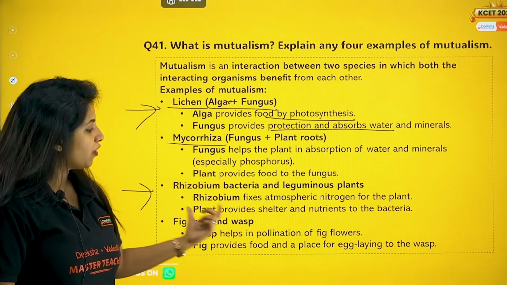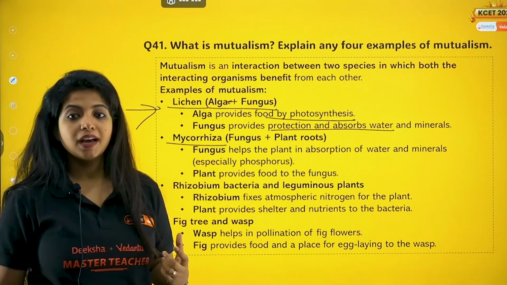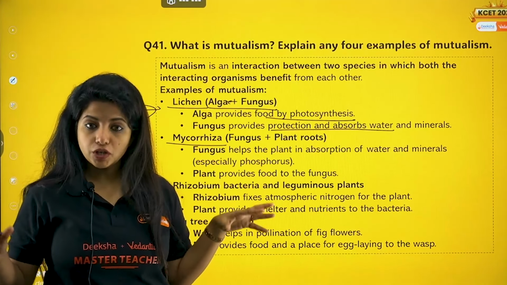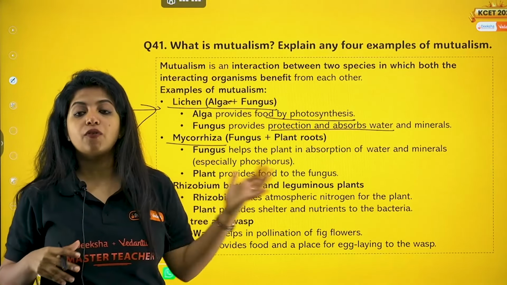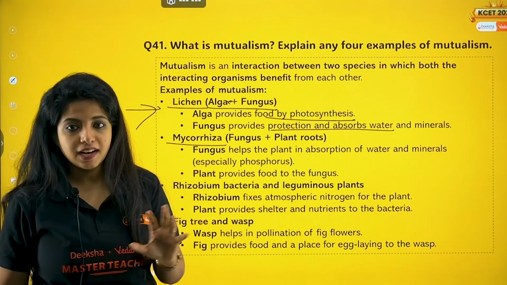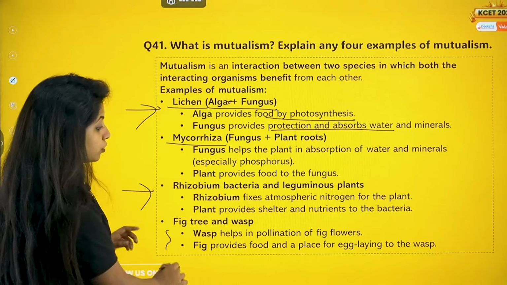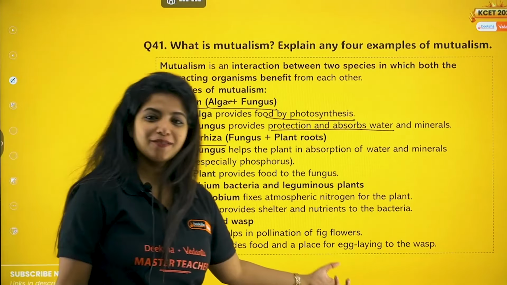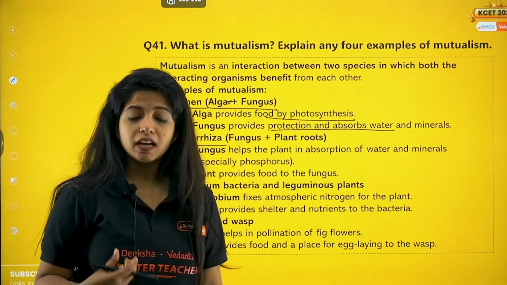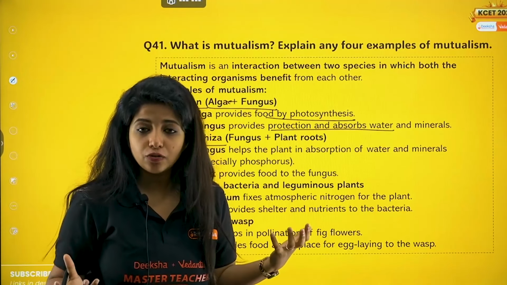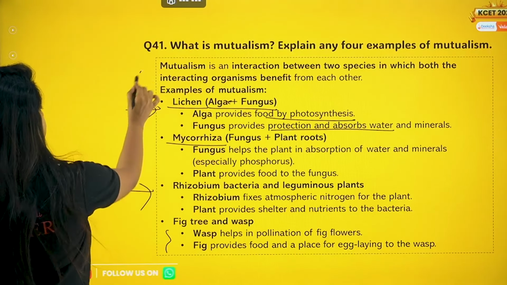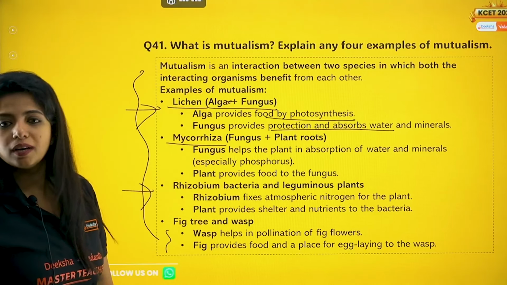Fig tree and wasp. The wasp basically helps in the pollination of the fig flowers, and the fig, my dear children, provides a safe space for the wasp to lay their eggs. So that is how they help each other. It also provides food. Pollen grains are not totally being transferred. Some of it is being eaten also. Pollen is highly nutritious, right? So these are the things that you need to remember as examples of mutualism.